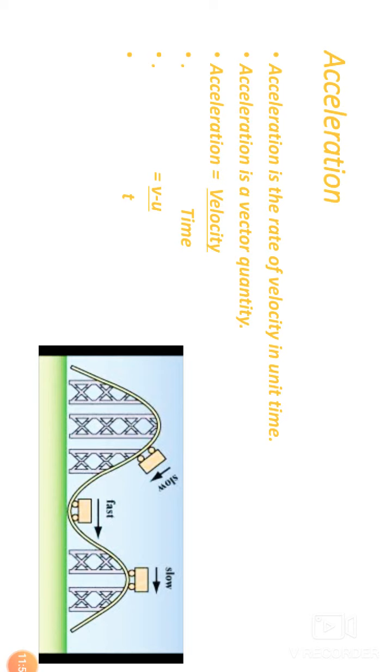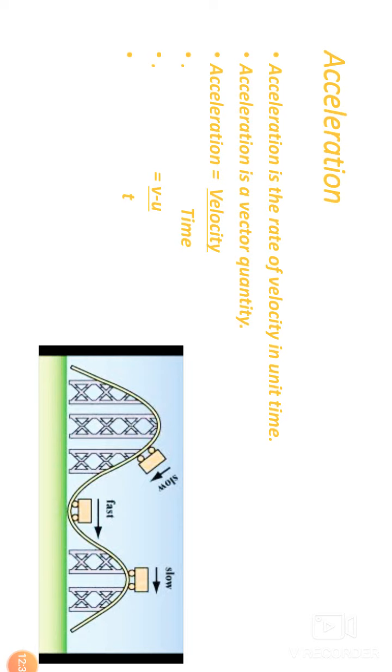T is time, but what is v? V is not velocity. Here v is the final velocity and u is the initial velocity. So what is initial velocity and what is final velocity? Initial velocity is the velocity which the object has first, and final velocity is the बाद वाली velocity, मतलब after velocity. Understand? Initial velocity पहले वाली and final velocity बाद वाली.